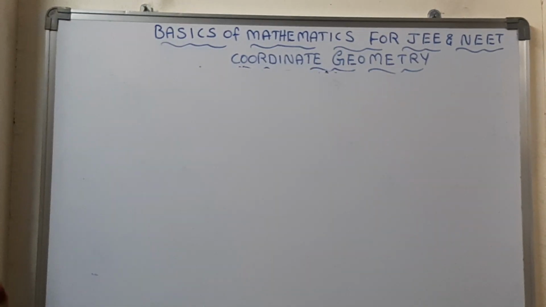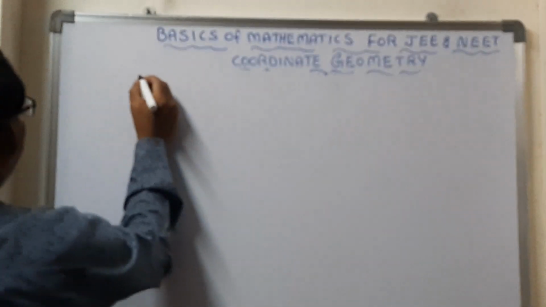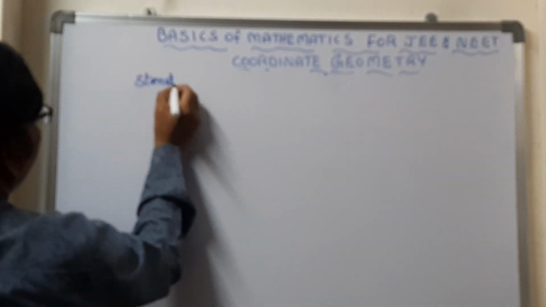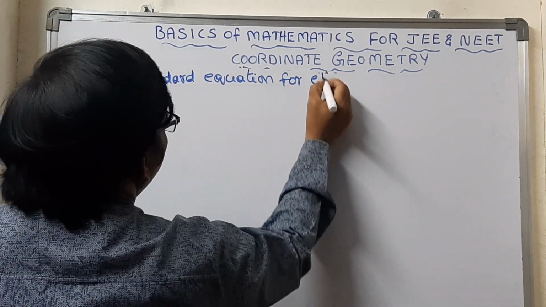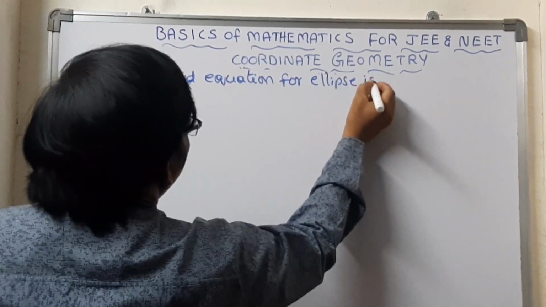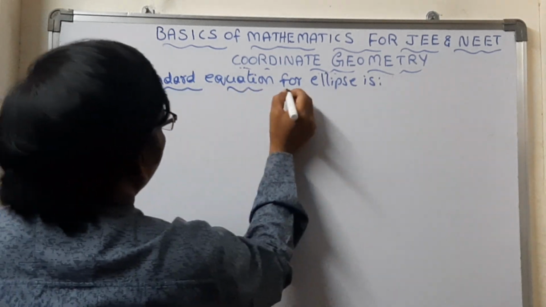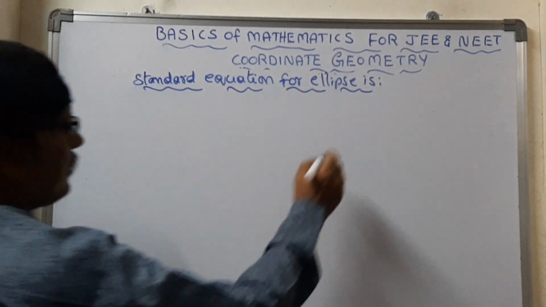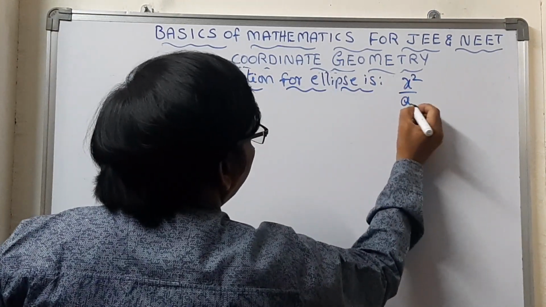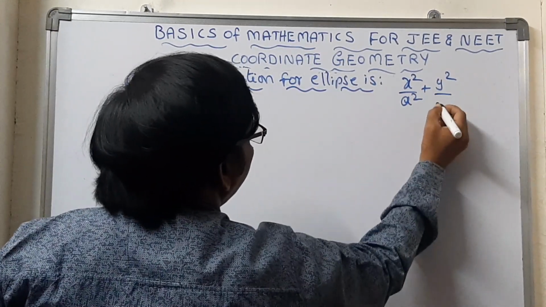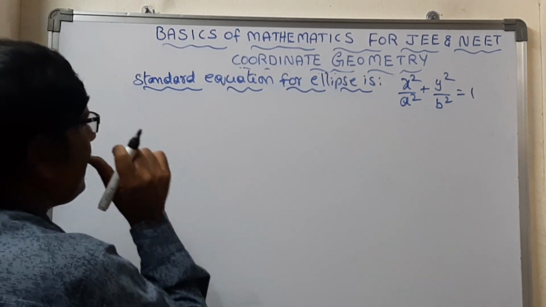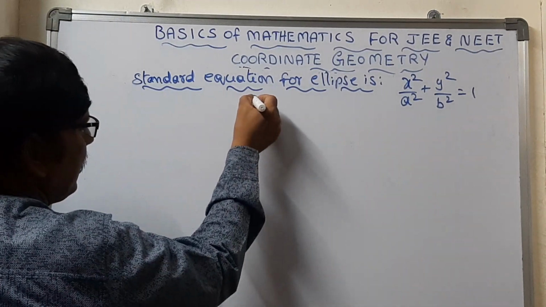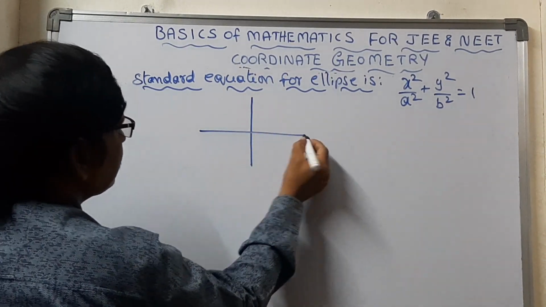And here is the standard equation for an ellipse. What is the standard equation for ellipses? x²/a² + y²/b² = 1. For this one, how can the graph look? The graph can look like this.